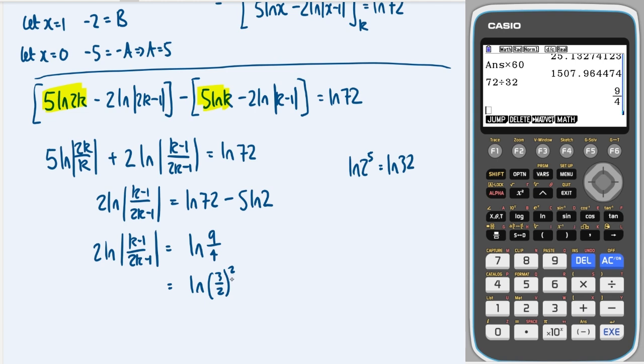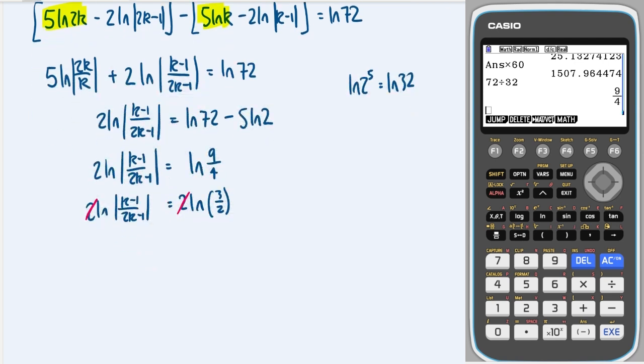And then we can bring that 2 down to the front, like this. And that's going to be helpful, so we can just divide through by 2. And now we've just got ln and ln on both sides, so therefore their inputs must be equal. So we get (k minus 1) over (2k minus 1) is equal to 3 over 2.